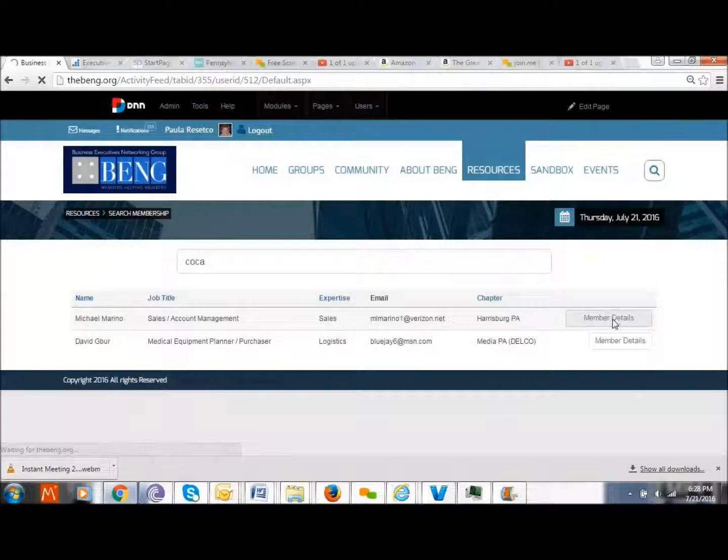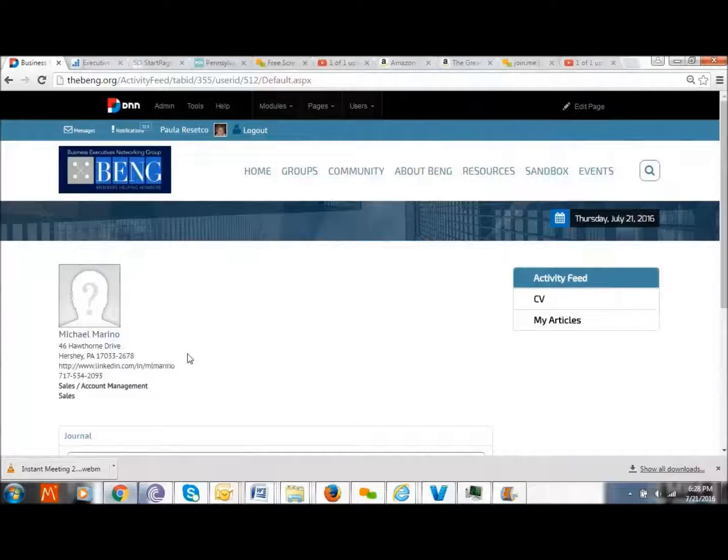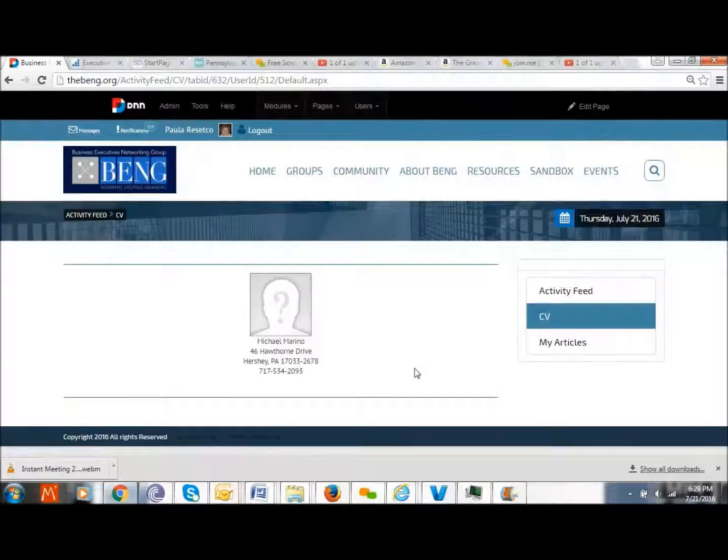If I hit member details, I will go to Michael's member page. Michael doesn't have his avatar in here, doesn't have his bio, and I suspect doesn't have his CV. It's why it's critical that we get that information in there, and why very shortly we will not be letting members further into the system until they update their profile.